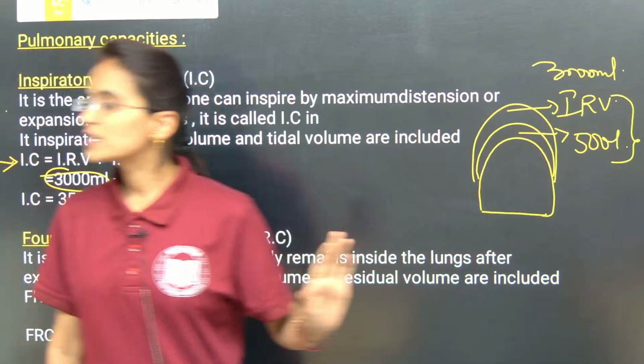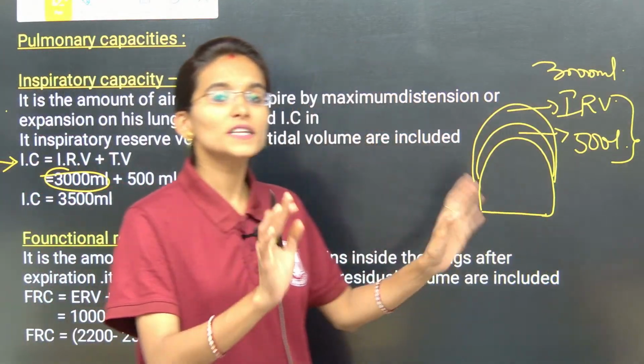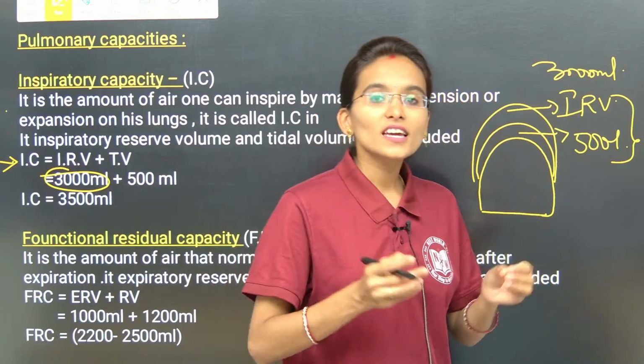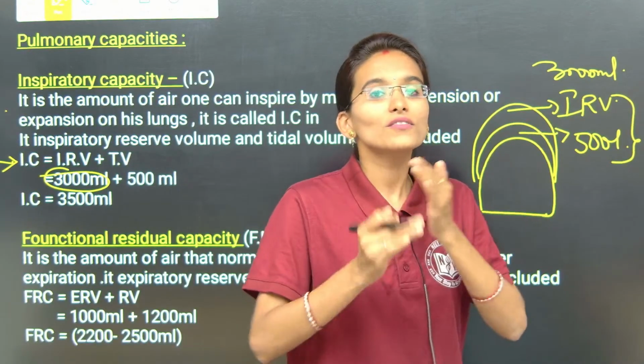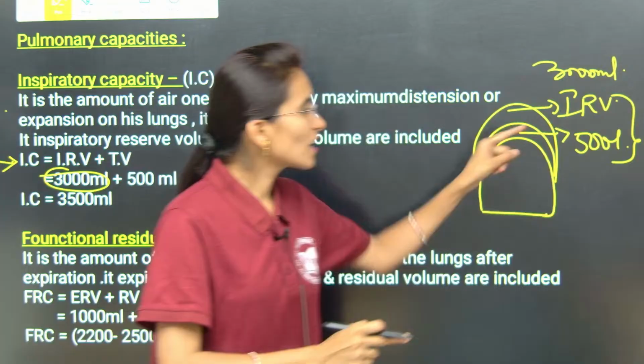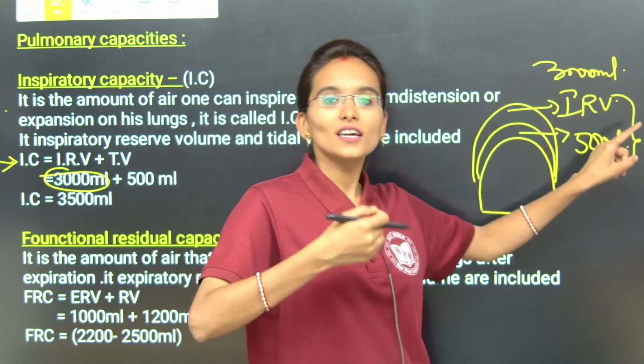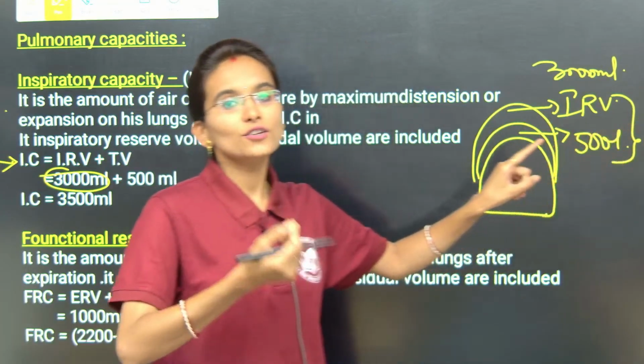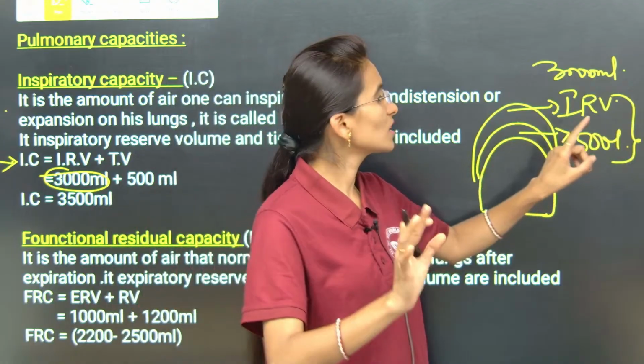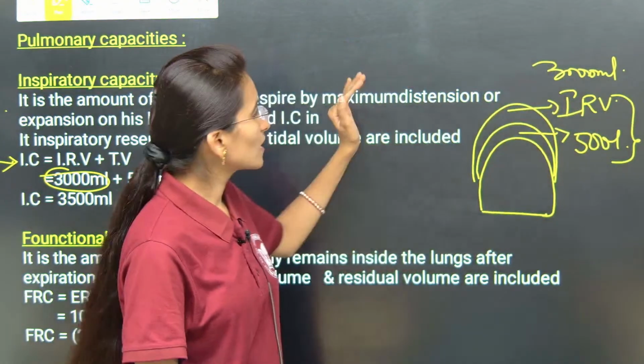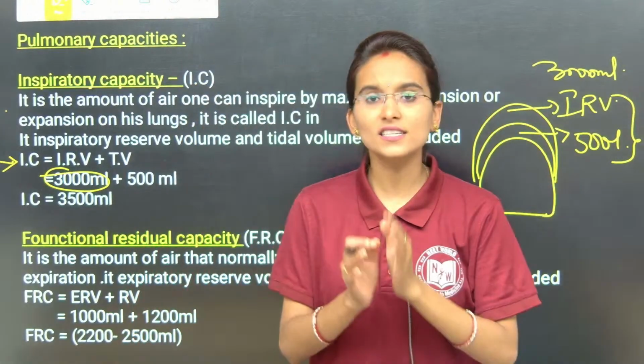Yes. So, inspiratory capacity is nothing but the air we are inhaling; along with the tidal volume we also inhale a few amount of air during forceful inspiration. That is called the inspiratory capacity. It is simple, my dear students.